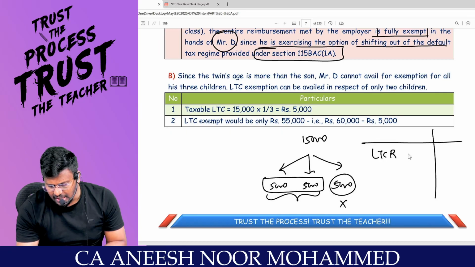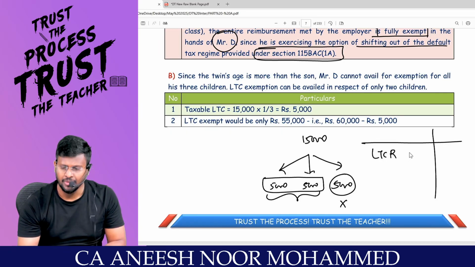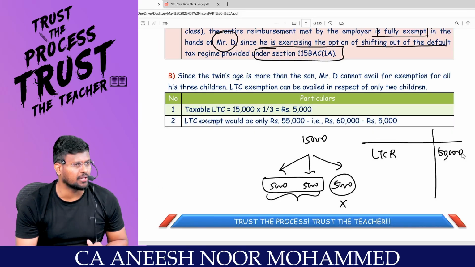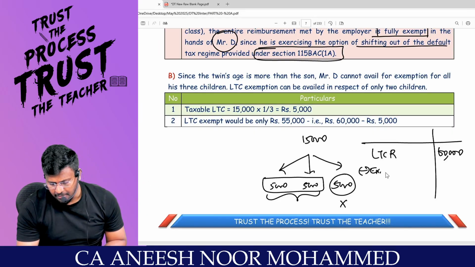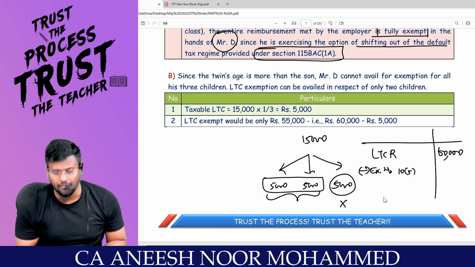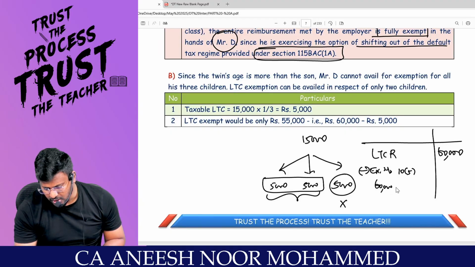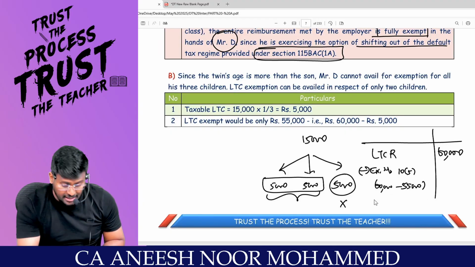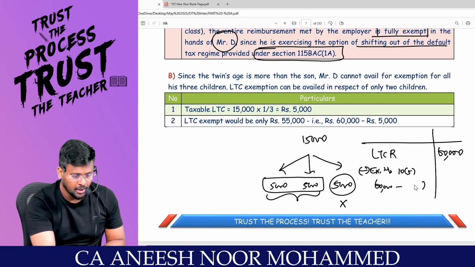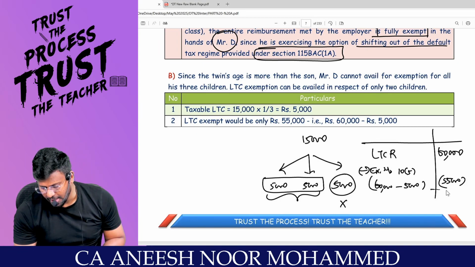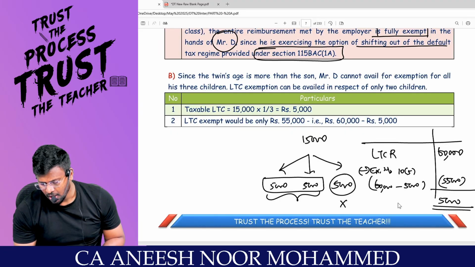Leave travel concession received is how much? 60,000. Out of 60,000, the entire 60,000 will not be exempted. Less exempted under section 10(5). Comfortable? It will be 60,000 minus 5,000. Are you really with me? So how much will be exempted? 55,000 will be exempted. That means the balance 5,000 will be taxable leave travel concession or leave travel assistance.